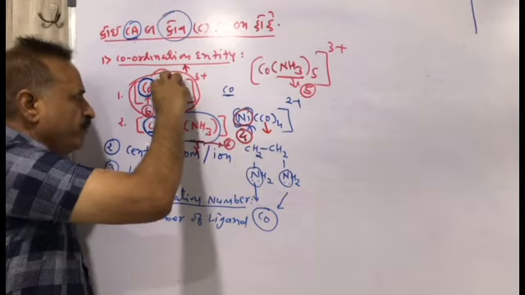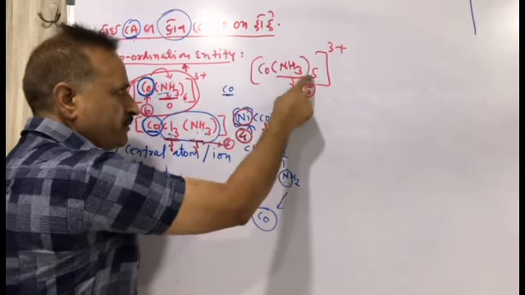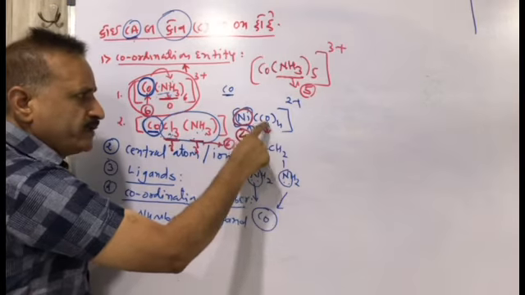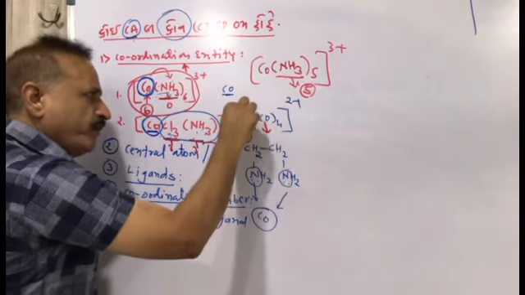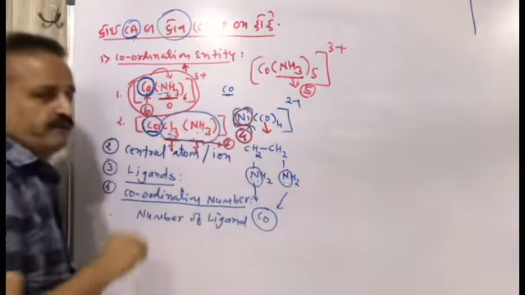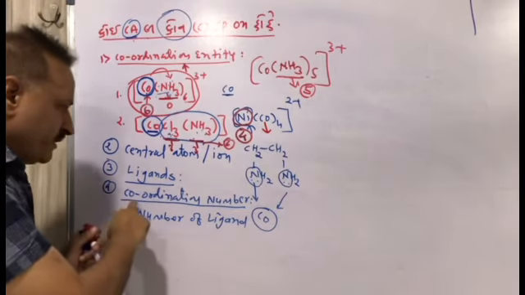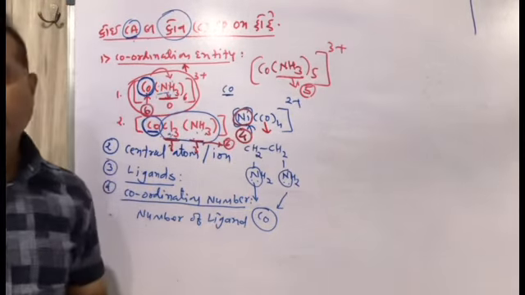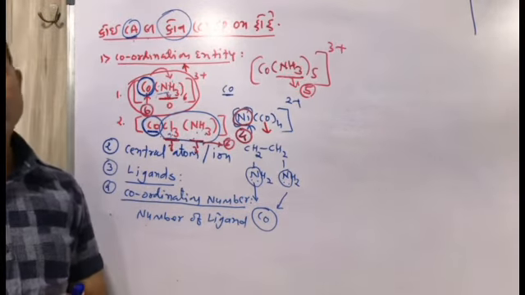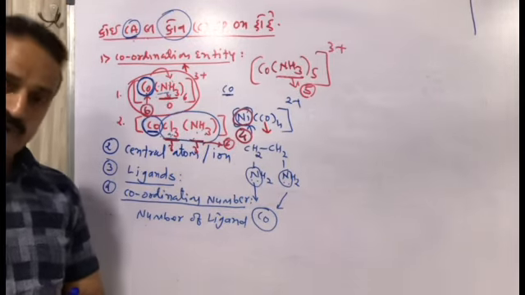So the coordination number of cobalt is 6. Here ammonia are 5, so the coordination number of cobalt is 5. Here carbonyl is 4, so the coordination number of nickel is 4. Coordination number is of the metal ion. So now it is clear. Simply you can remember that it is the number of ligands attached to the metal ion or central atom.